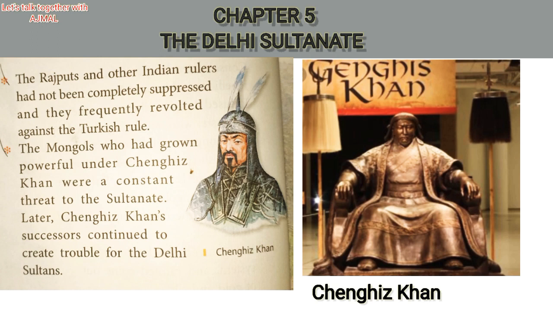And the third difficulty faced by the slave kings of the Delhi Sultanate was the Mongols, who had grown powerful under Chinggis Khan. Chinggis Khan was the major powerful king of the Mongols. So he also constantly threatened the Sultanate and the slave kings, and came to war against them. Those are the three major difficulties faced by the slave kings.